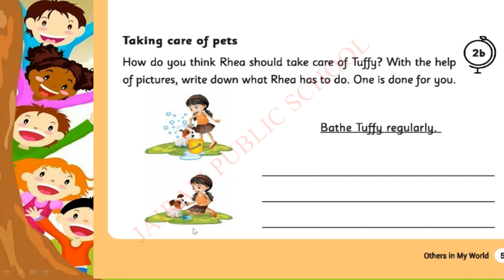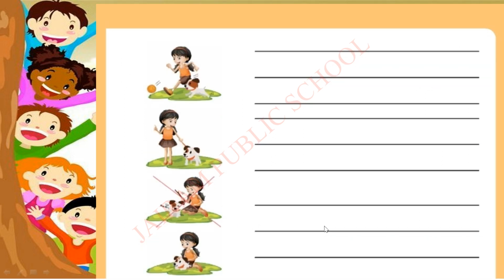Children, we have to consider her pet also like us and give food to eat regularly. So, Ria is taking care of her pet by giving the food. The second answer is Ria taking care of her pet by giving the food. Shall we move to the next one? Yes. Third one. What is the third one?